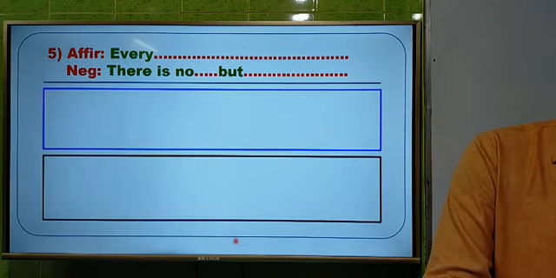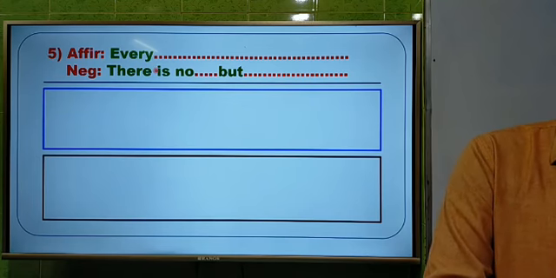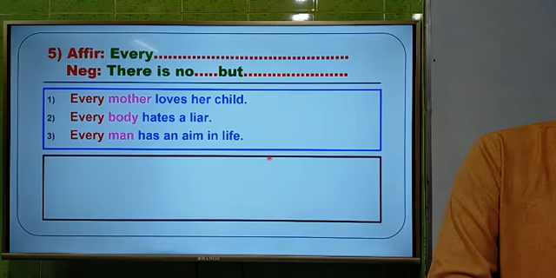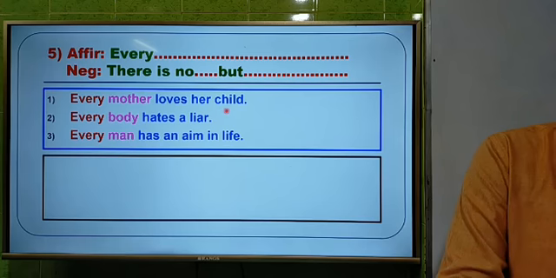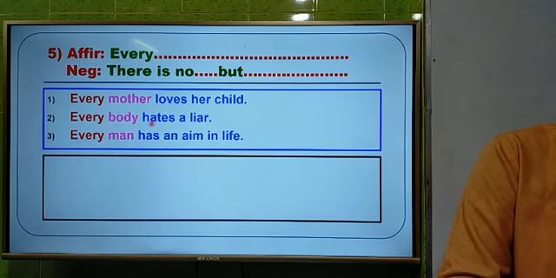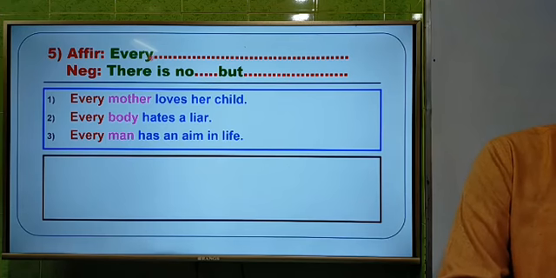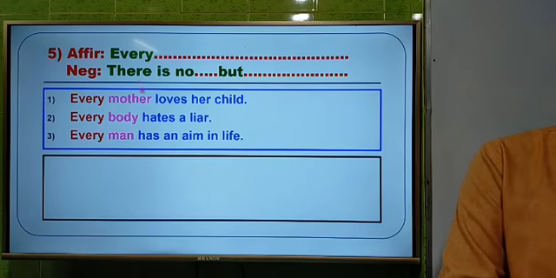Now rule number 5. This is the rule of every. That means here the sentence will start with every, and I have given you 3 sentences using every. The first one is every mother loves her child. Second one, everybody hates a liar. Third one, every man has an aim in life. These 3 sentences are here for you. And if we make them negative, we have to use there is no ... but instead of every. Dear students, just look at the screen and listen to me. I am describing the rule.